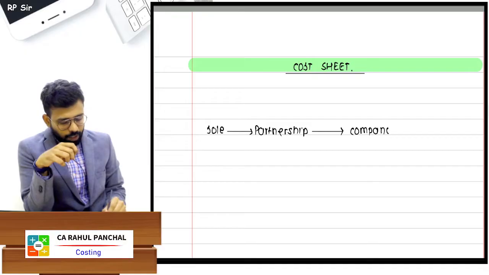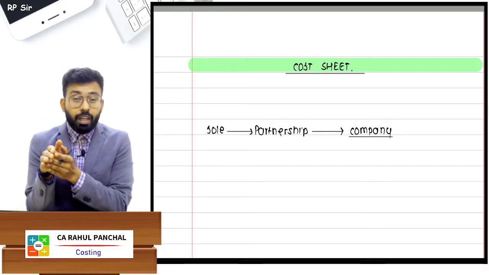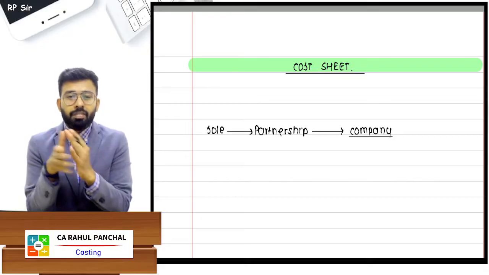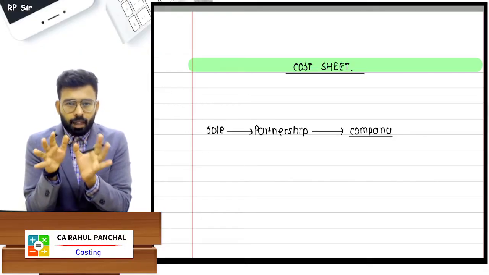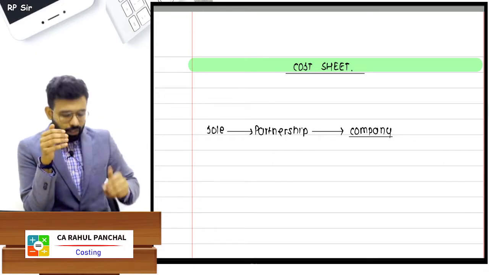Achha, can someone tell me, if you want to incorporate a company, where do you have to register? There is one authority where you have to register. It will give you the certificate. The Registrar of Companies. Exactly, ROC, there is one authority.